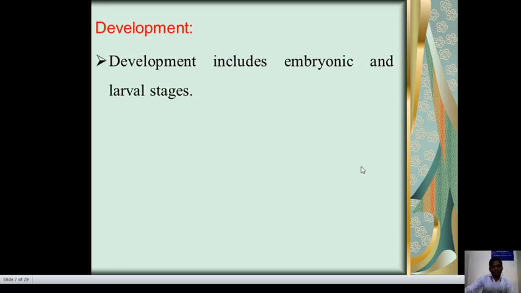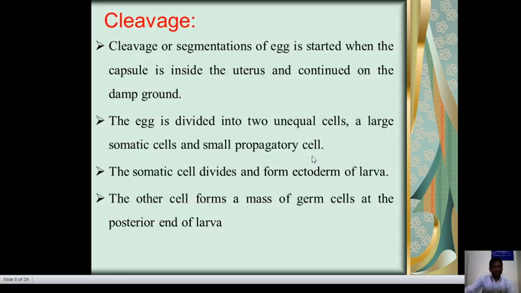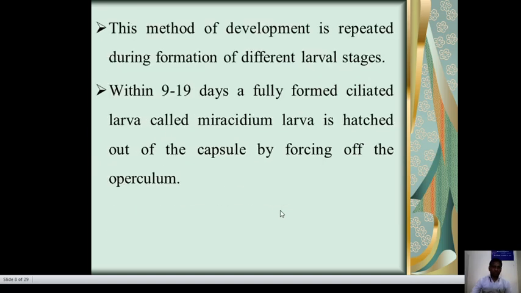Development includes embryonic and larval stages. Cleavage or segmentation of the egg starts when the capsule is inside the uterus and continues on the damp ground. The egg is divided into two unequal cells, a large somatic cell and a small propagatory cell. The somatic cell divides to form the ectoderm of the larva. The other cell forms a mass of germ cells at the posterior end of the larva.